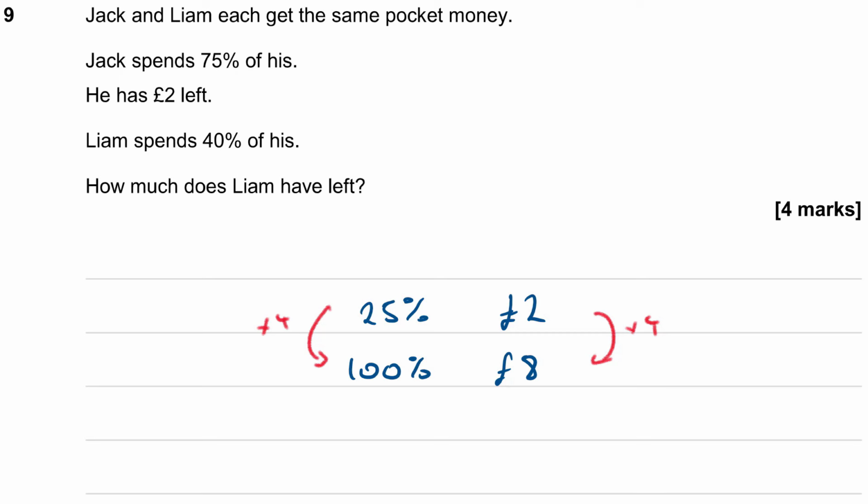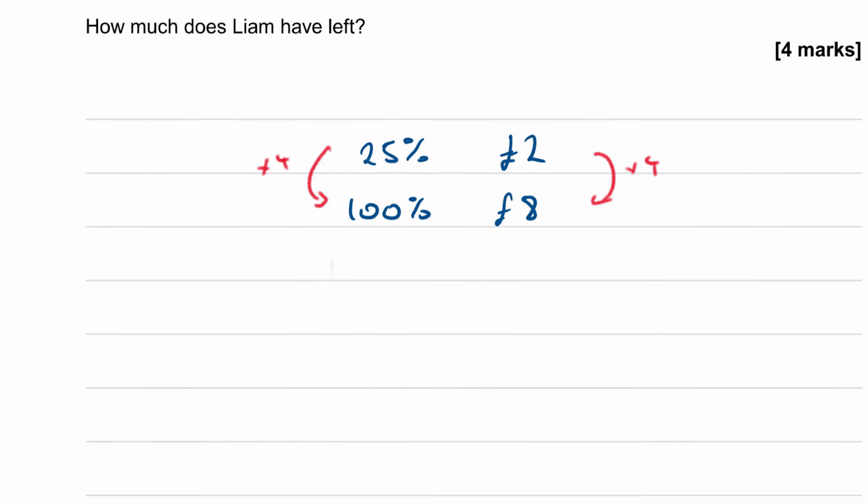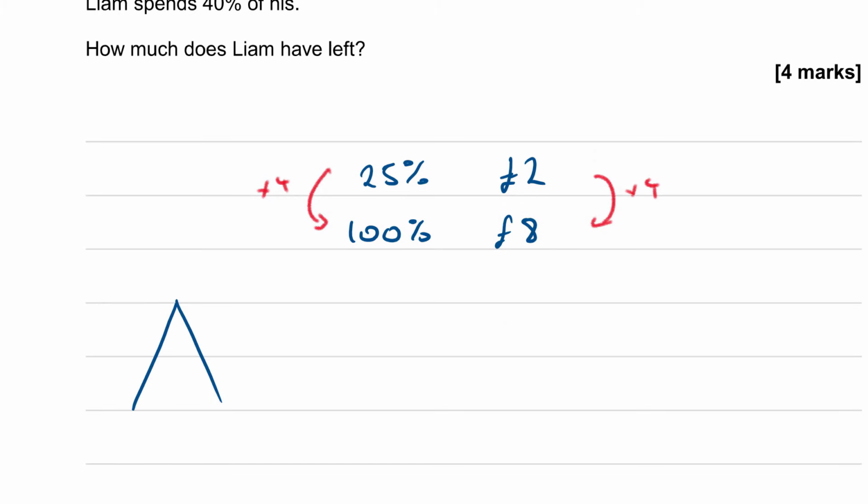So if he spends 40%, then he's got 60% of his pocket money left. So what we need to do is to find what 60% of 8 is. So, using our triangle, final, original, multiplier. Our final is what we're trying to find.